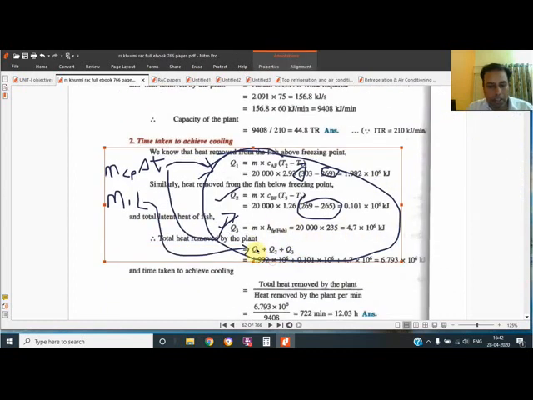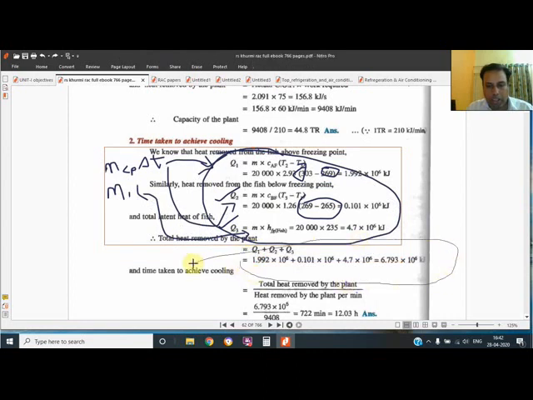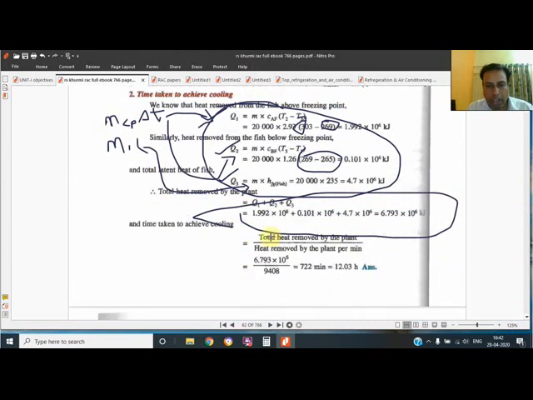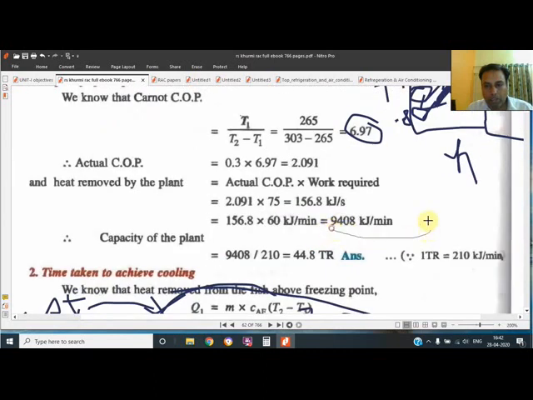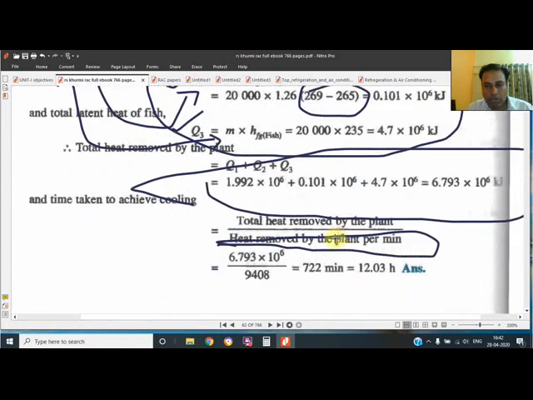The heat removed by the plant per minute is also known to us. So by dividing this by this, we get the time in minutes, and we convert it into hours.